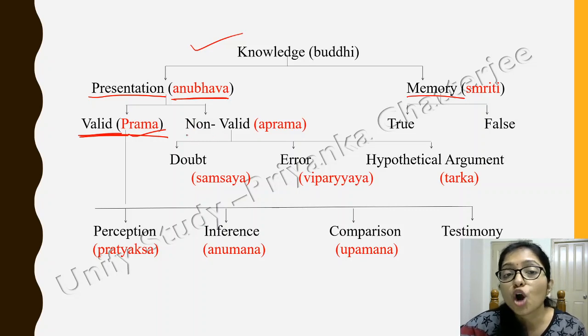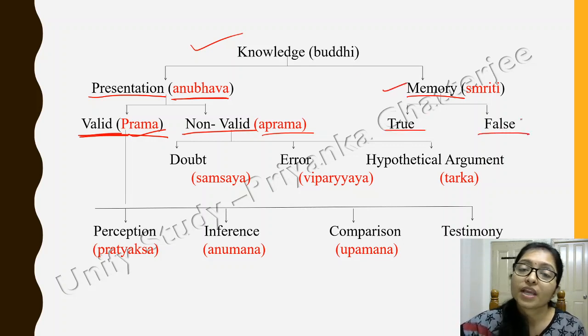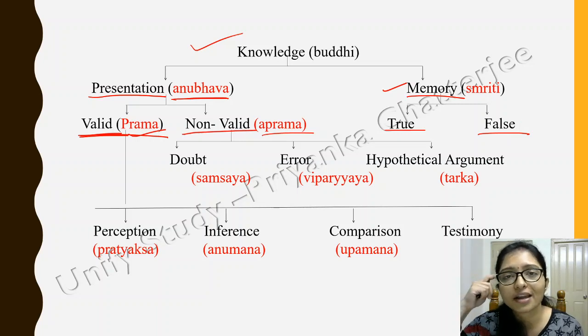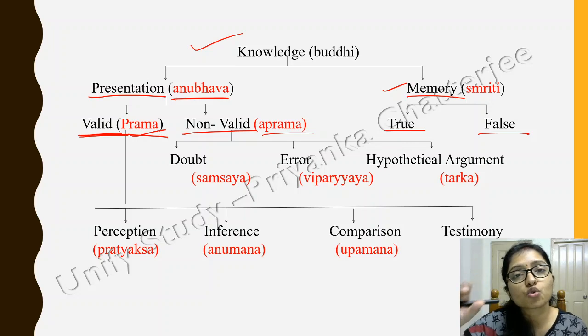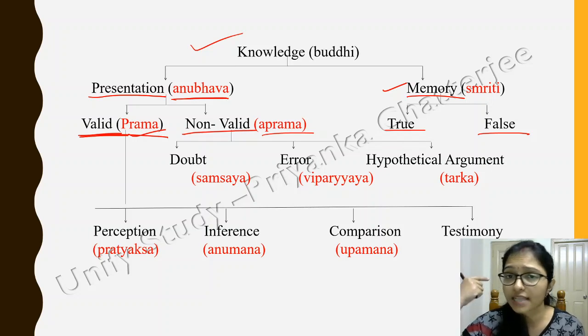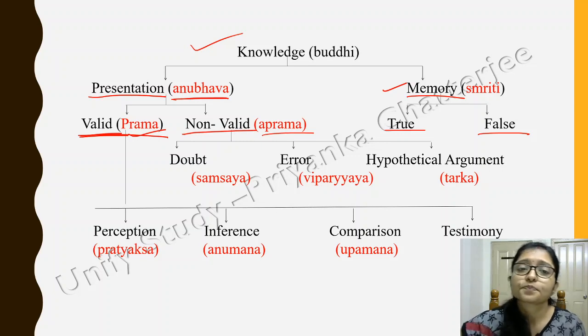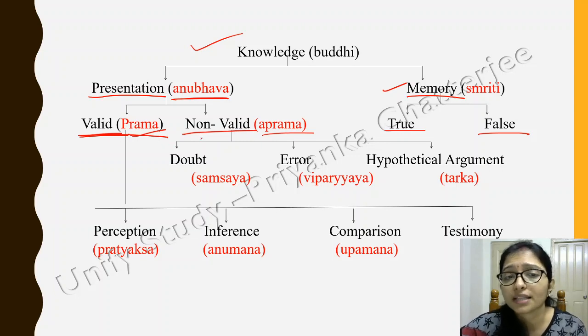And when it is non-valid, that is aprama, means you cannot prove it, that is aprama, non-valid. And in your memory also there are two parts, true and false, because not everything in your memory is always true, right. There can be true memory and there can be false memory, right. Now, come to the aprama, that is the non-valid.